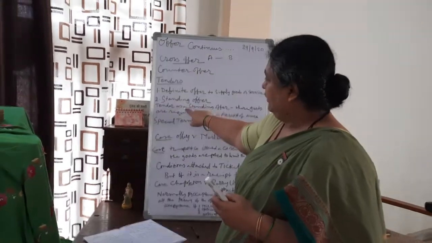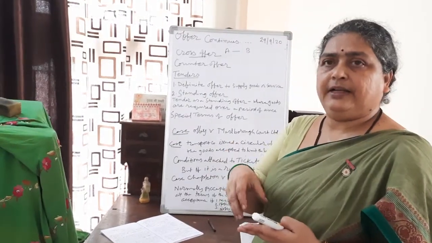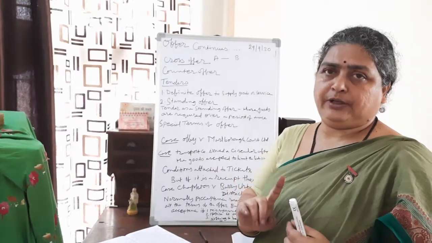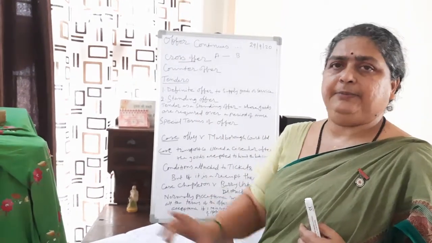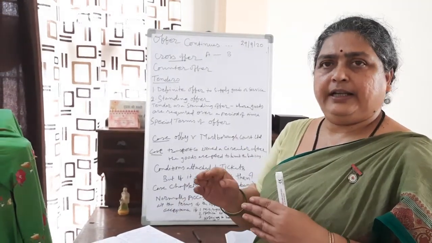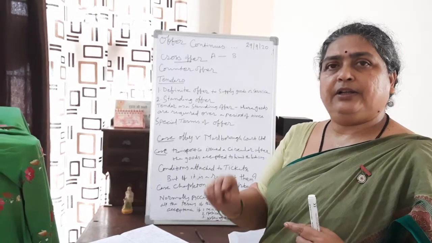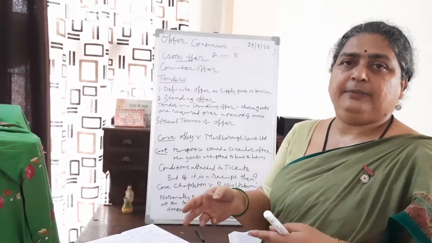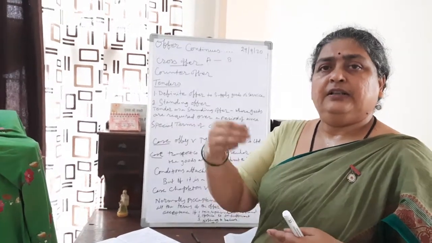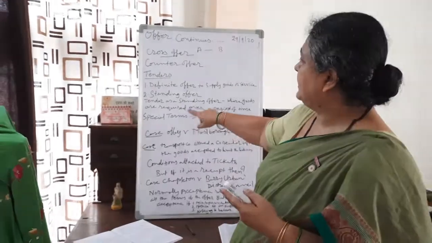Then standing offer means here the goods or services are required over a period of time in installments. Like for 1 year you require, but you require every 3 months. So it is called a standing offer. You are requiring for a particular period of time like 1 year or 2 years, and you require the goods for every 3 months. So every time when you place an order after 3 months, it becomes a new contract. So like that it is called standing offer.